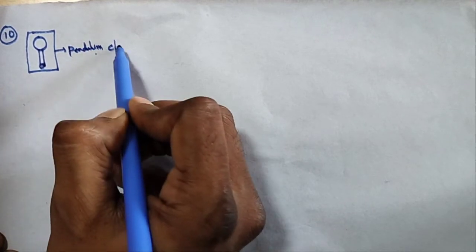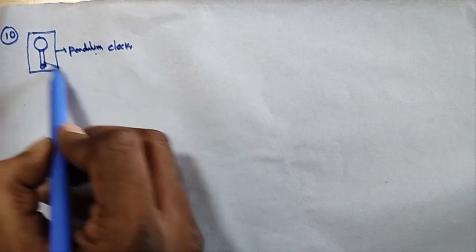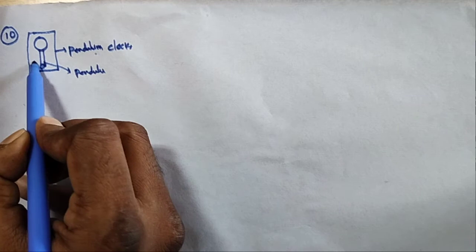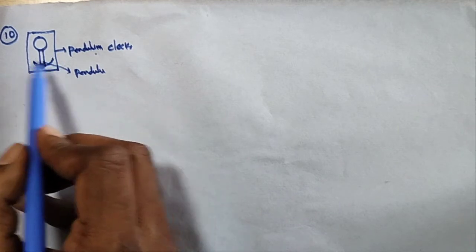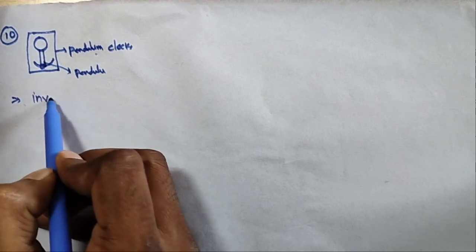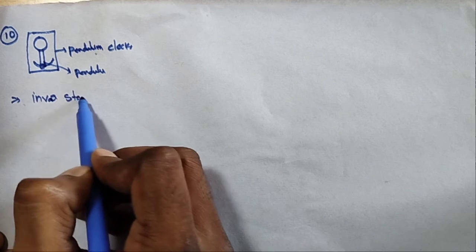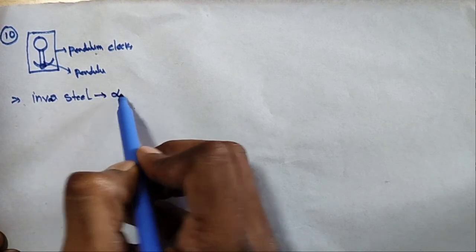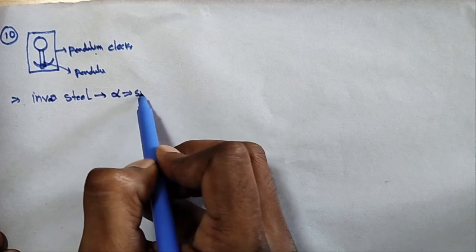The pendulum clock has a pendulum, always moving like this, tick and tick. These pendulum clocks are made of invar steel. Why are we using invar steel? In invar steel, the alpha value is very small.